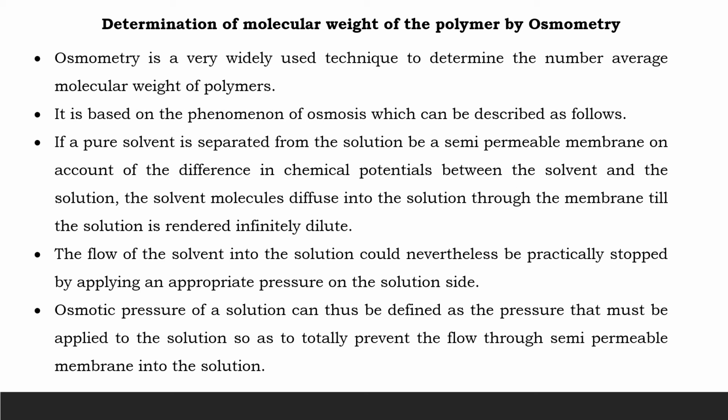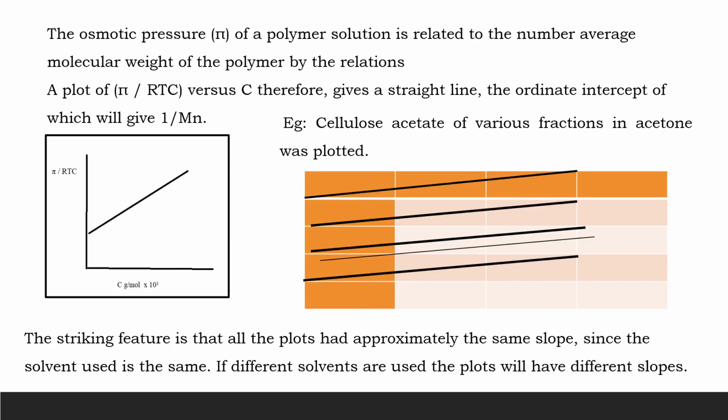The flow of the solvent into the solution could nevertheless be practically stopped by applying an appropriate pressure on the solution side. Osmotic pressure of a solution can thus be defined as the pressure that must be applied to the solution so as to totally prevent the flow through the semi-permeable membrane into the solution.